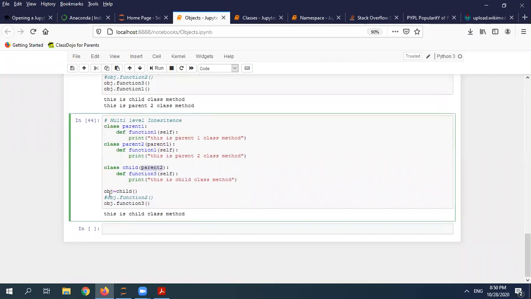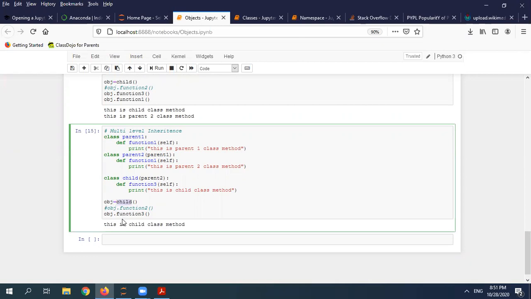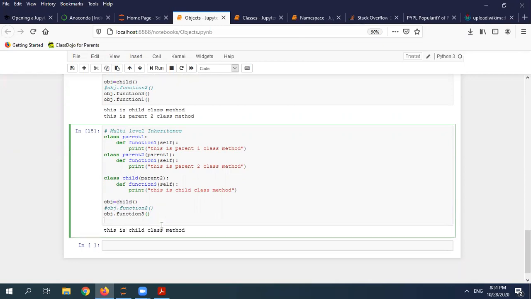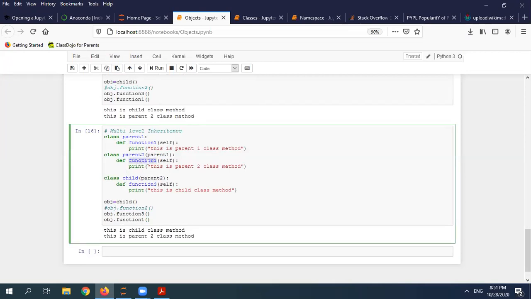So suppose I'm creating one instance, one object of child, and I'm calling my function 3. So this is called from function 3. Now here I can do object dot function 1. See, I am able to access the properties of my base class, since function 1 is the first one. So I'm calling it here.